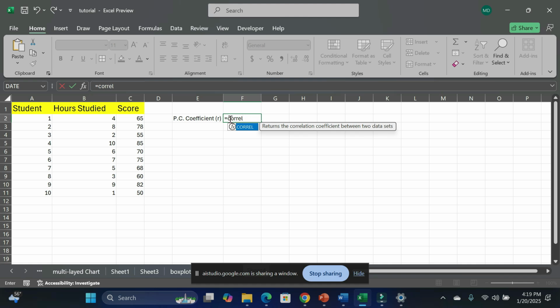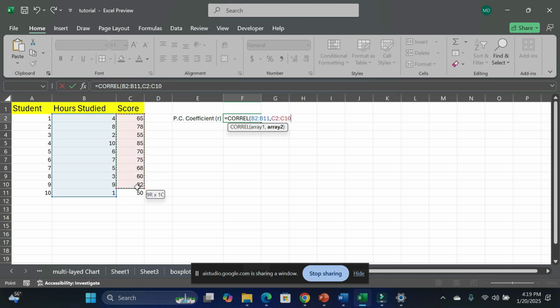Next, you should add an open parenthesis. Then, select the range of cells containing... Okay, after the open parenthesis, select cells B2 to B11, then type a comma, then select cells C2 to C11, and then add a closing parenthesis. Then you can press enter.